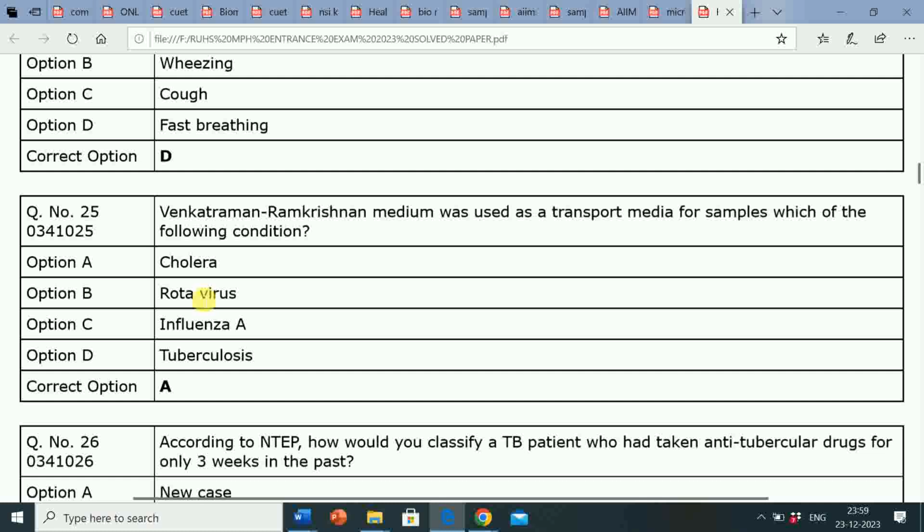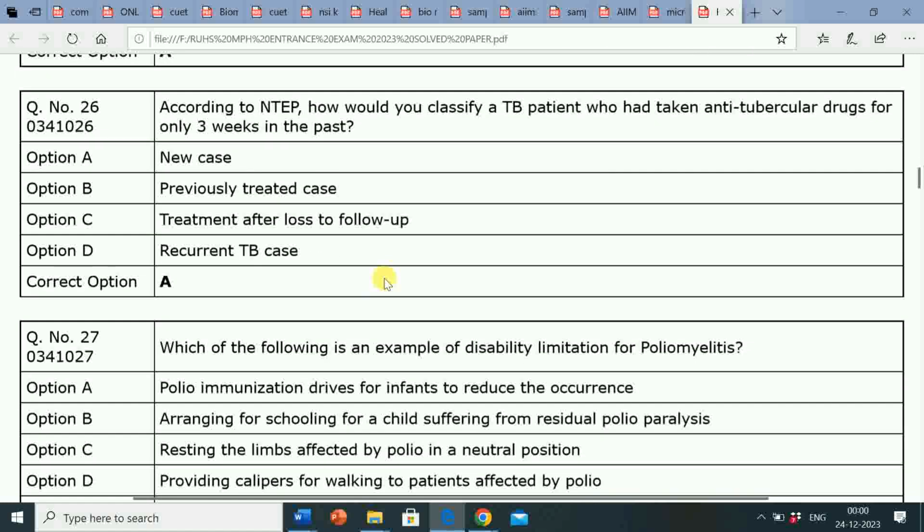Venkatraman Ramakrishnan medium was used as a transport media for samples for the cholera condition. So this is a very important question. The correct answer is cholera. Next question is, according to NTEP, how would you classify a TB patient who had taken anti-tubercular drugs for only 3 weeks in the past?